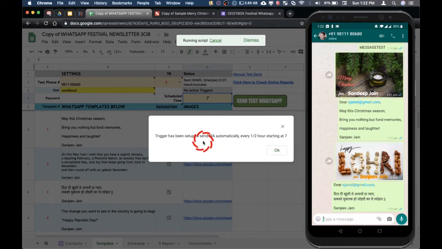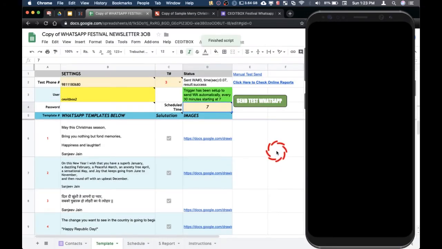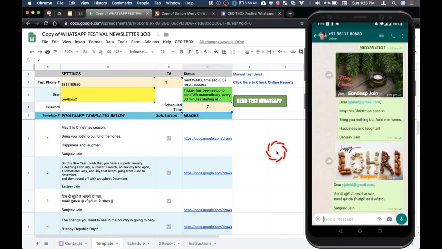And here you will see the trigger has been set up to send WhatsApp messages automatically every half an hour, starting at 7. The reason it says every half an hour is that if there are a larger number of messages, it will keep attempting to send them after some break. This prevents WhatsApp from marking your account as spam and banning it. It will send all the possible messages for some time, then stop, then start again after 30 minutes. But don't worry, there will be no duplicate messages. And as you can see, the trigger has been set up.